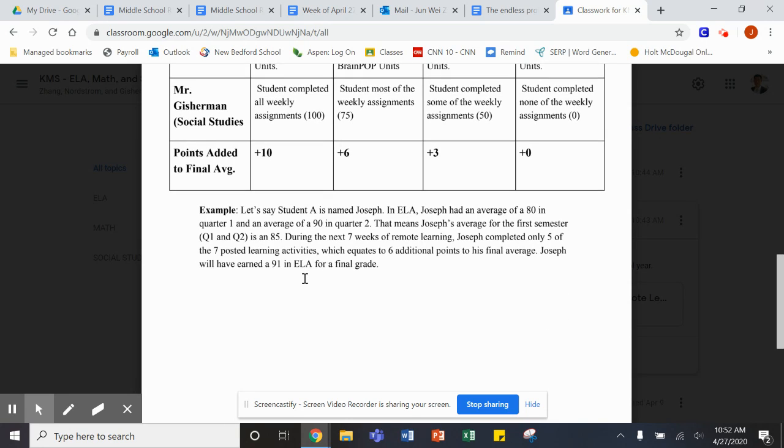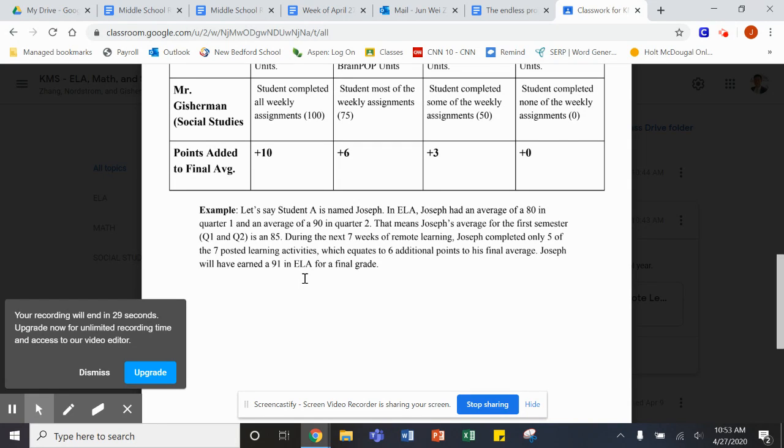So let's look at this example. We have student A named Joseph, and in ELA, Joseph averaged 80 points at the end of first quarter and had an average of a 90 in the second quarter. That means his average for the first semester, which is the average between first quarter and second quarter, is an 85. Now, during these next 7 weeks of remote learning, Joseph finished only 5 of the 7 posted learning assignments, and that equates to 6 additional points to his final average in ELA. That means at the end of the year, his ELA grade will be 91 points.